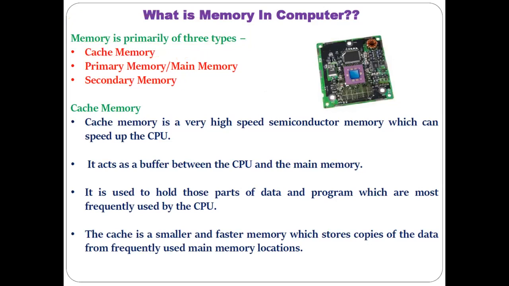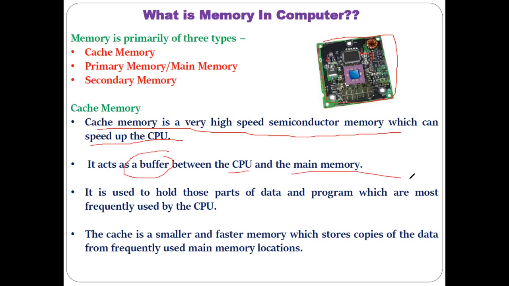These cache memories are available in the form of semiconductors. That is the reason I have shown you the picture here, available in the form of semiconductor chips on your motherboard, which you must have seen. Cache memory is a very high speed semiconductor memory which speeds up the CPU. It acts as a buffer between the CPU and the main memory. This is the memory which is available between the CPU and the main memory.